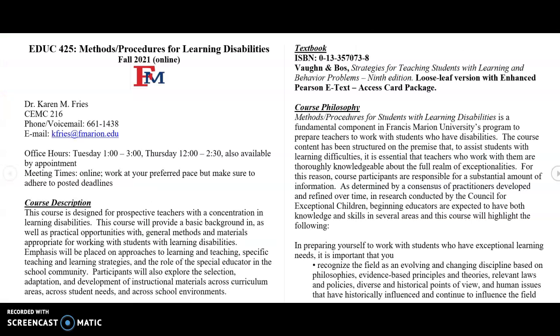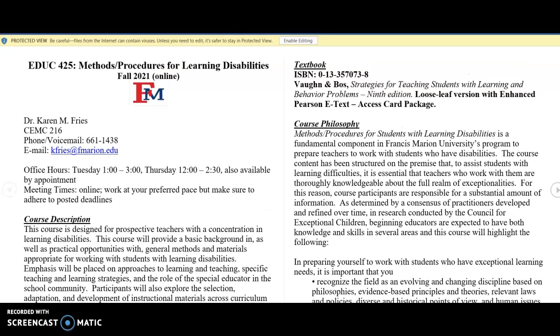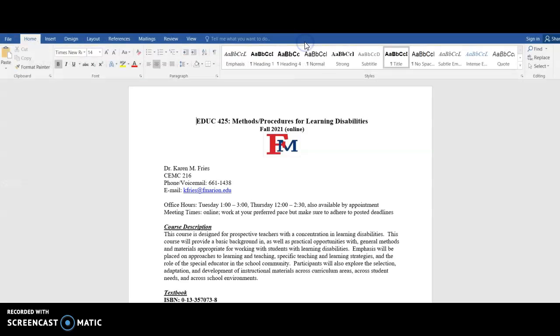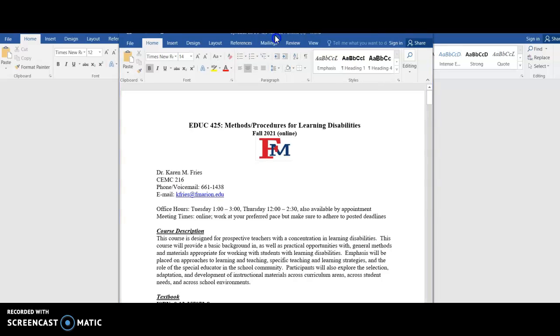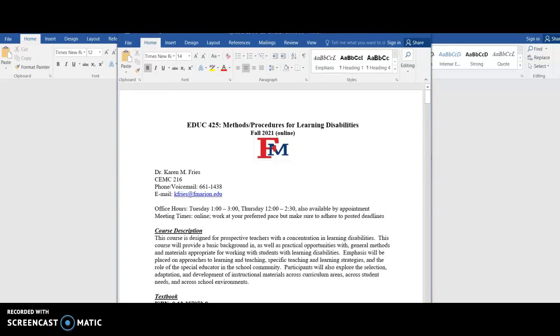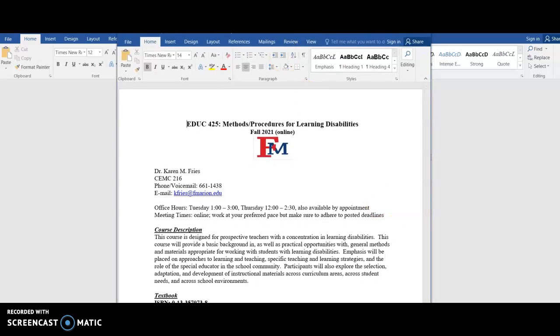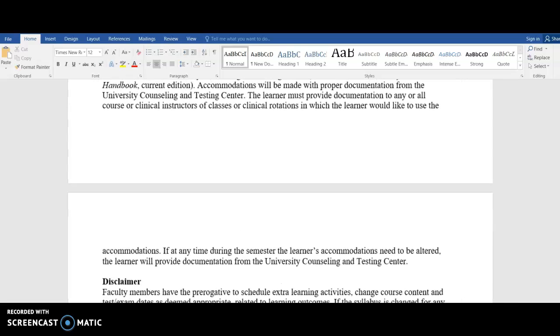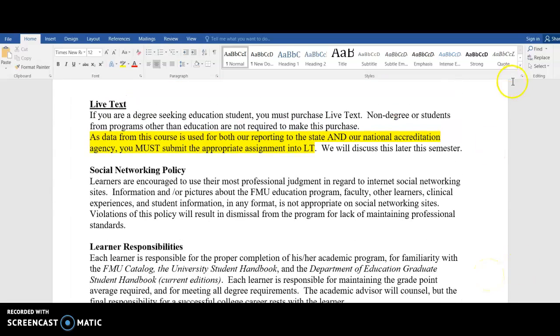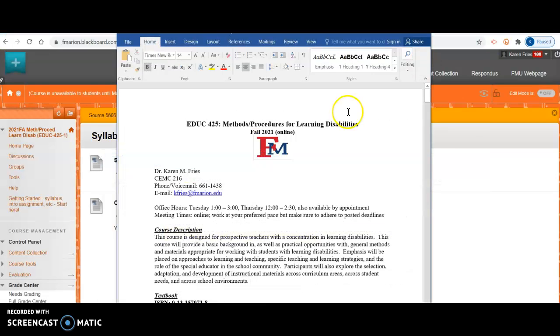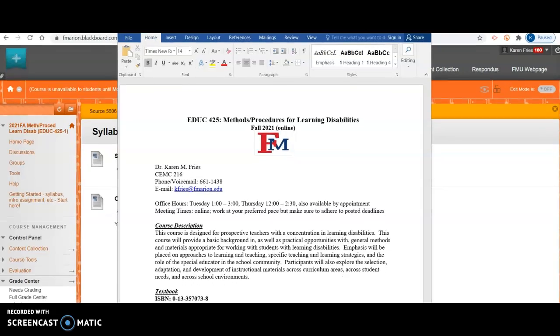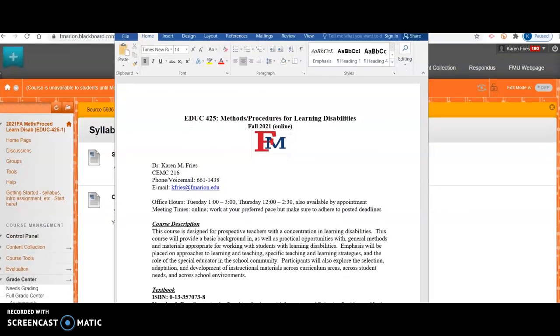Let me open this up. Sometimes it comes up with the enable editing. So if you need to enable editing, obviously just click on it. Oh boy, it's not working. Haha, just kidding. Okay, there we go. All right, let me enlarge this a little bit so I can see, because I'm old and can't really see that well. All right. Oh, that is the wrong syllabus. I double opened, I think that's what happened. All right, so here is our, oh my goodness gracious, y'all. This is like an everyday occurrence with me.